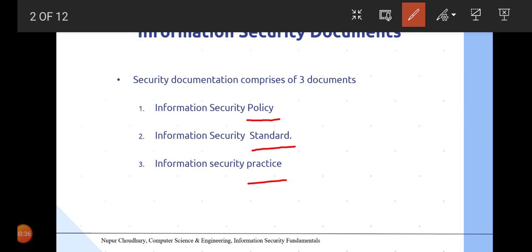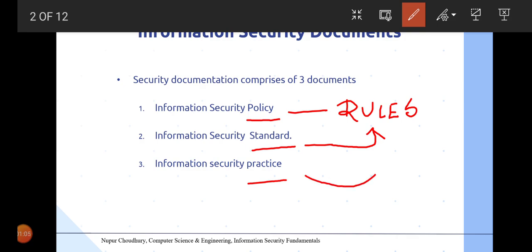So security policy refers to the set of rules which an organization implements on various activities. Security standards are basically the standards which will be guiding the rules. That means based on these standards the rules would be implemented. And finally, security practice documents relates to the document which consists of various steps and procedures in order to implement these rules or policies based on the standards.